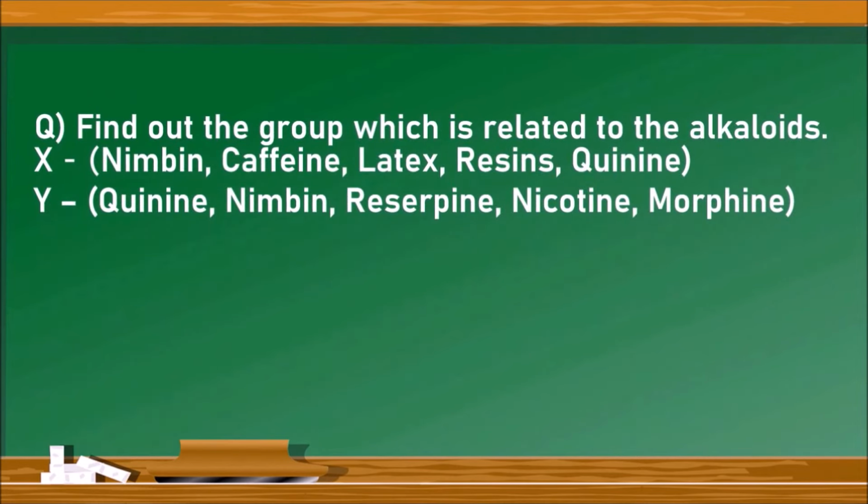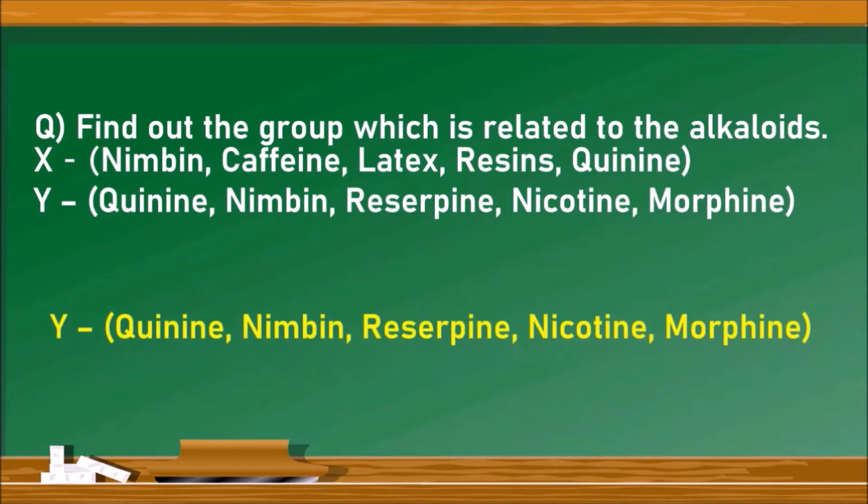The next question. Find out the group which is related to the alkaloids. There are two groups, X and Y. X constitutes nimbin, caffeine, latex, resins and quinine, whereas Y constitutes quinine, nimbin, reserpine, nicotine and morphine. Here in X group, nimbin, caffeine and quinine are the alkaloids, but latex and resins are secondary metabolites. But the group Y constitutes all the alkaloids like quinine, nimbin, reserpine, nicotine and morphine. Hence, the group which is related to completely alkaloids is Y.